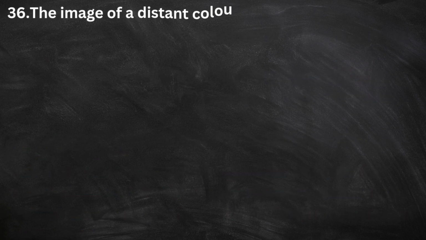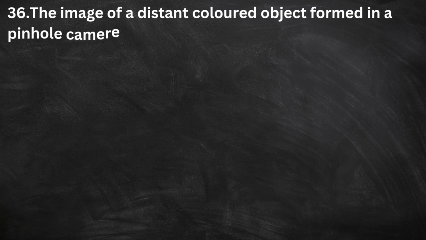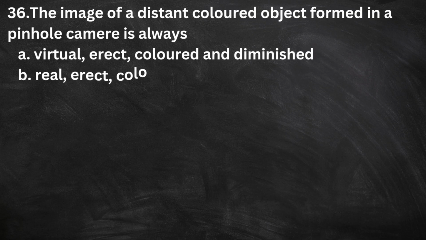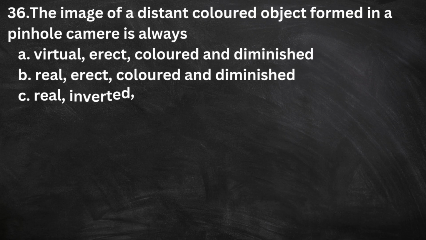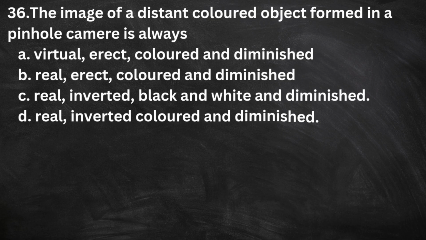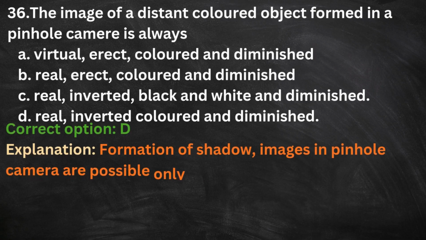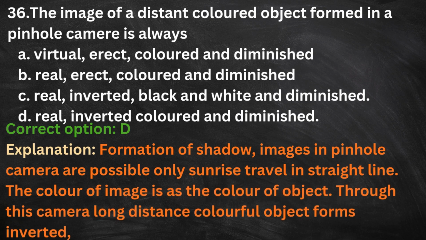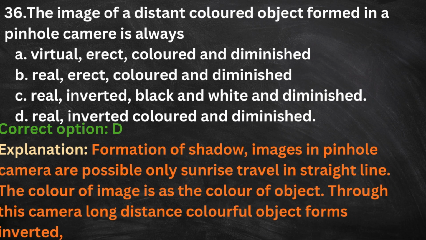36. The image of a distant colored object formed in a pinhole camera is always A. Virtual erect colored and diminished. B. Real erect colored and diminished. C. Real inverted black and white and diminished. D. Real inverted colored and diminished. The correct option is D. Here is the explanation. Formation of shadow images in a pinhole camera is possible only because light rays travel in a straight line. The color of the image is the same as the color of the object. Through this camera, a long-distance colorful object forms an inverted, real and small image.